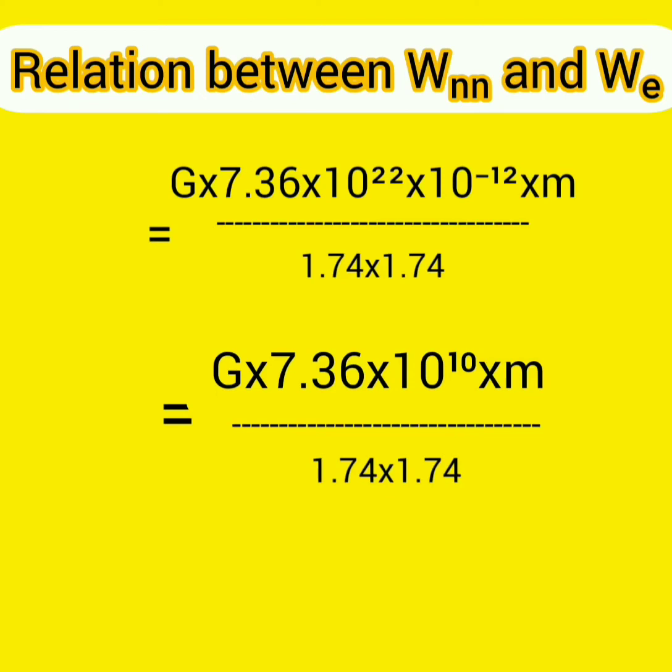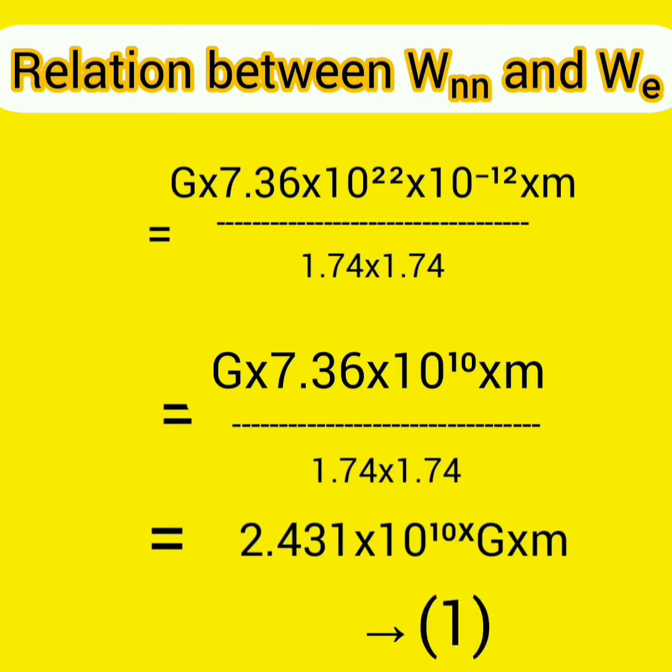So equals G into 7.36 into 10 raised to 10 into m divided by 1.74 into 1.74. When we calculate this, we will get 2.431 into 10 raised to 10 into capital G into small m. Put it as equation number 1.